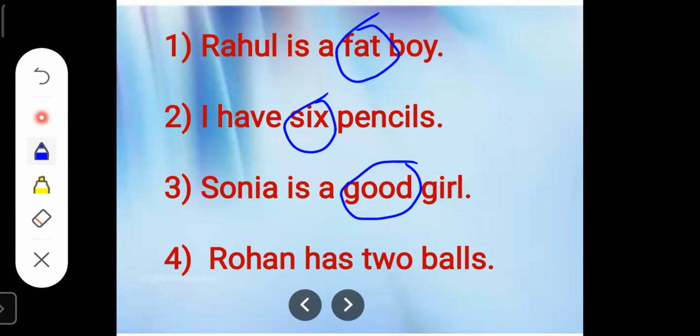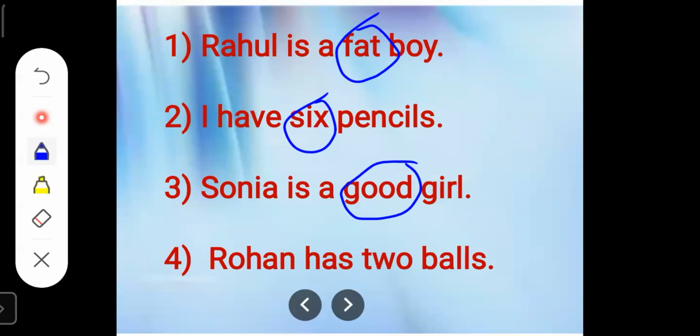Next sentence, Rohan has two balls. Here, children, we don't know what kind of ball Rohan has, but we can see the number. How many balls does Rohan have? Rohan has two balls. Children, in this sentence, the naming words are Rohan, because it is the name of a boy, and ball. Ball is also a naming word because it is the name of an object. So ball and Rohan are two naming words in this sentence.